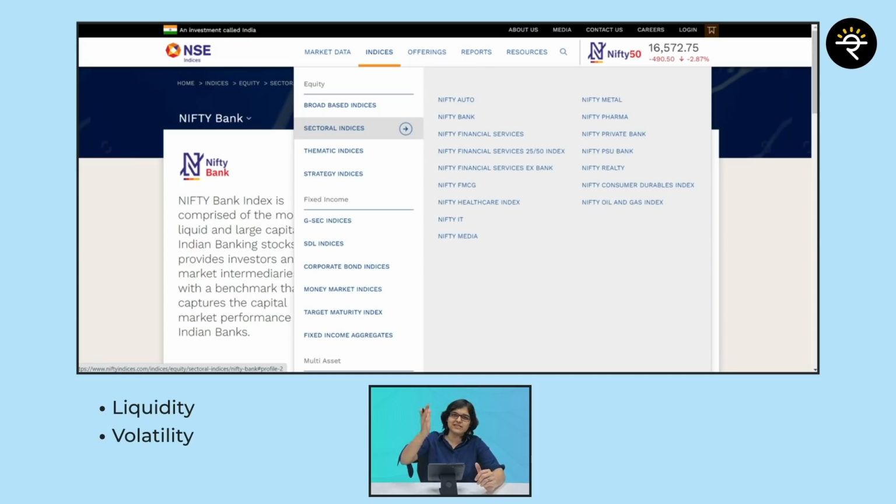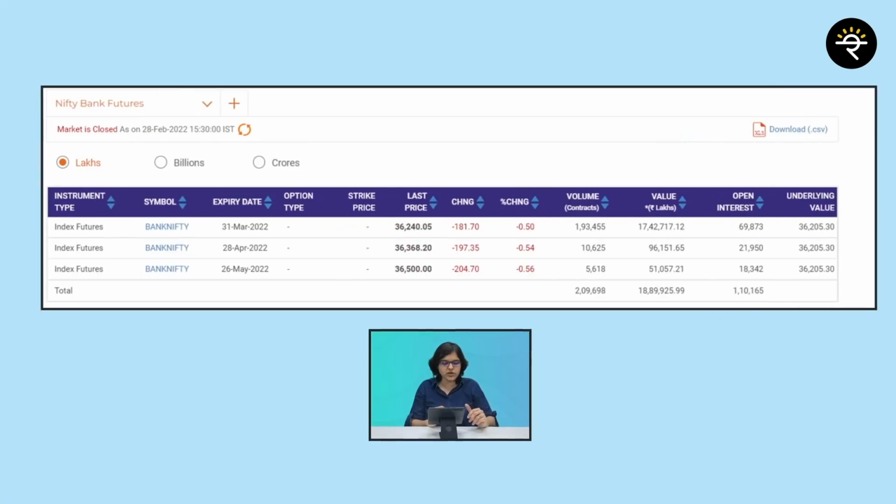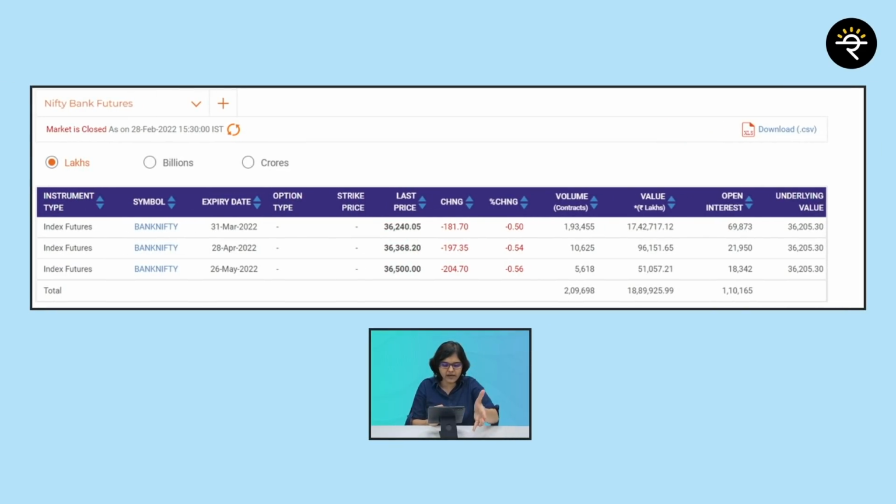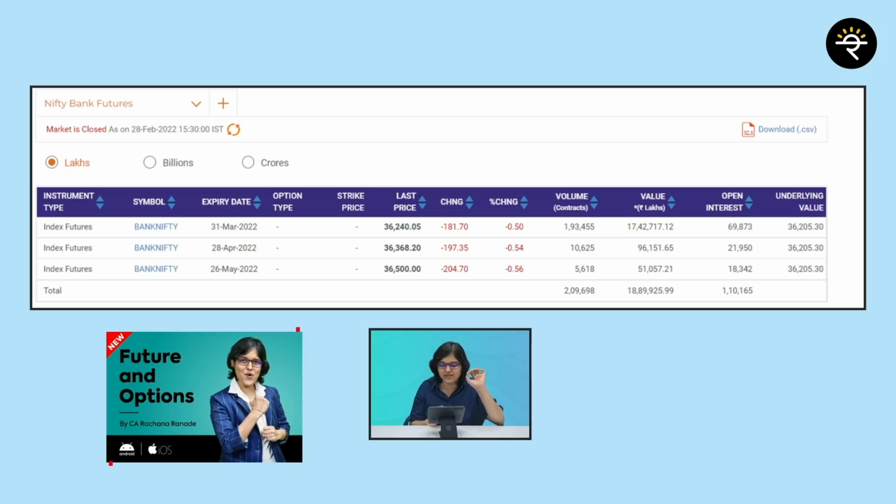So how can we invest in this? Are there multiple options? Yes. As I mentioned, it could be either Bank Nifty futures or Bank Nifty options. If you look at this image, you can see the index futures symbol is Bank Nifty, and you have 3 expiry dates: current month, next month, and far month. If you don't know about all these things, what is current, next, far, of course we have a separate course on futures and options. You can surely go and check that out.